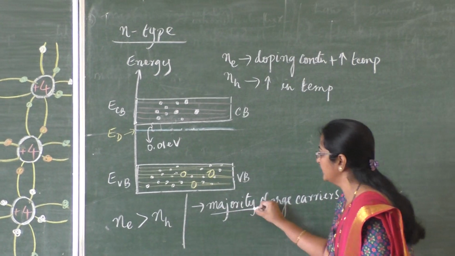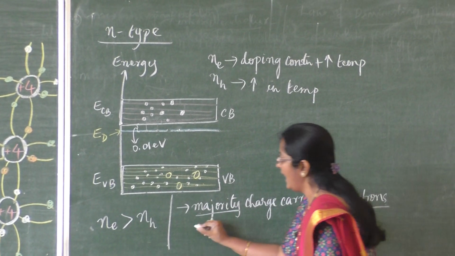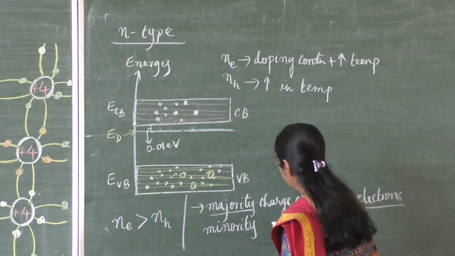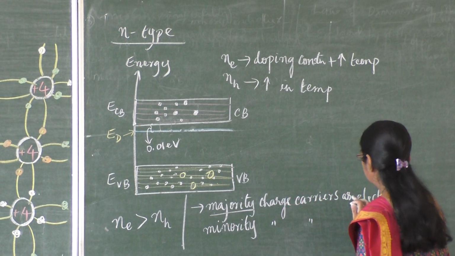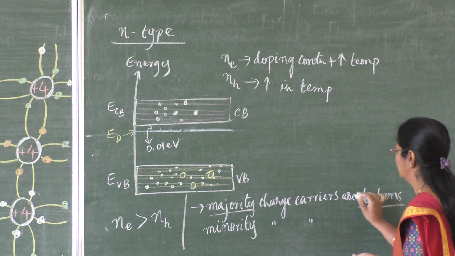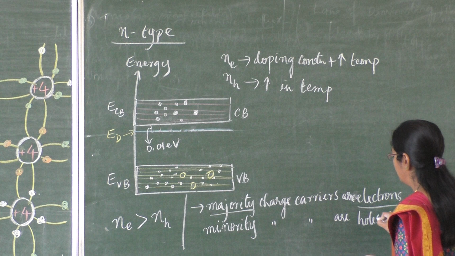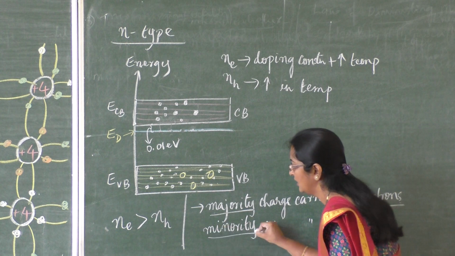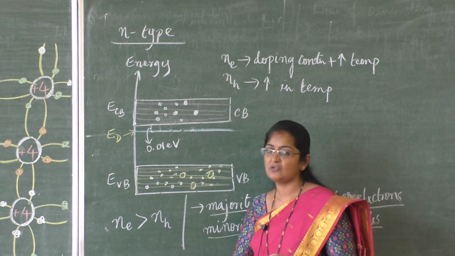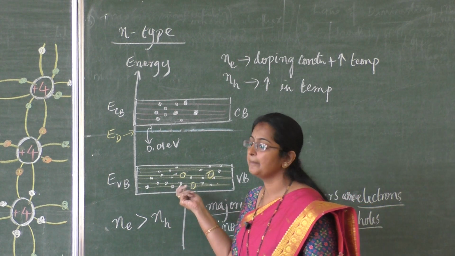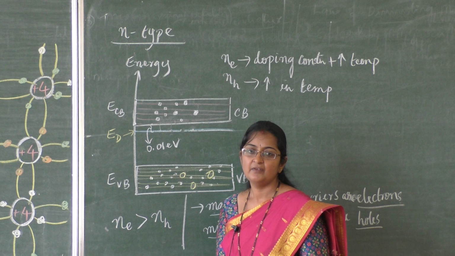Electrons are majority charge carriers and minority charge carriers are holes. And conductivity is mainly because of the electrons, and the temperature effect is not appreciable here.